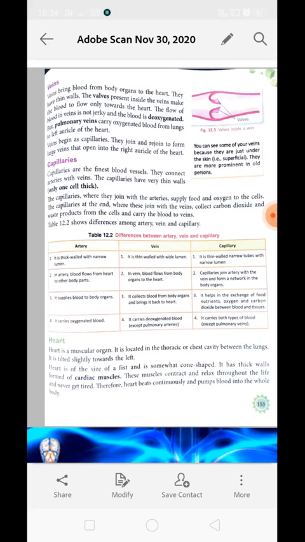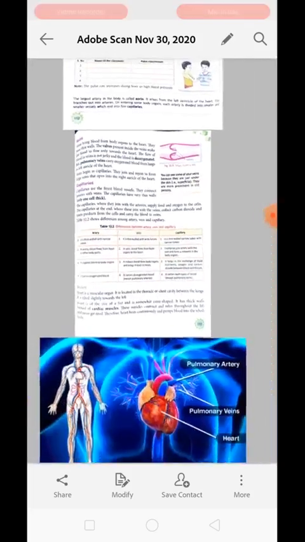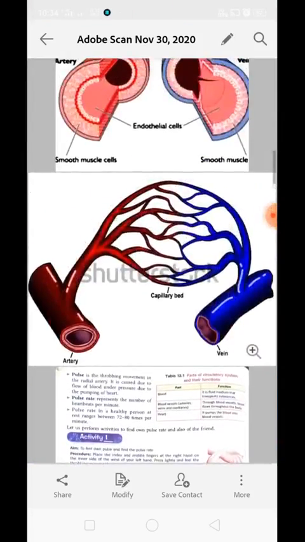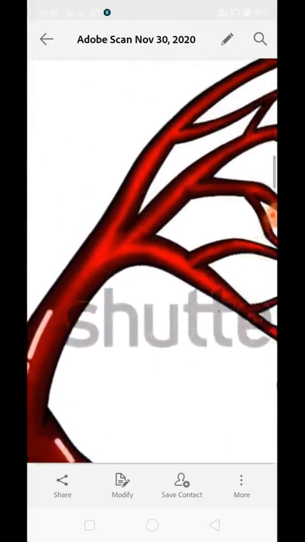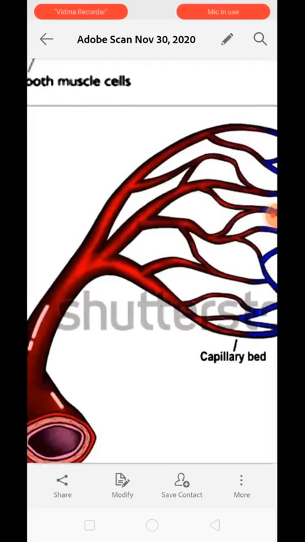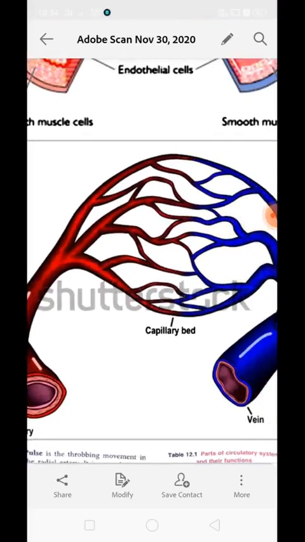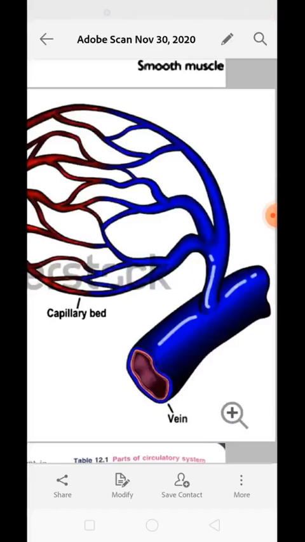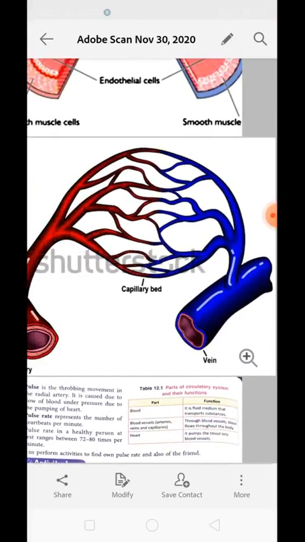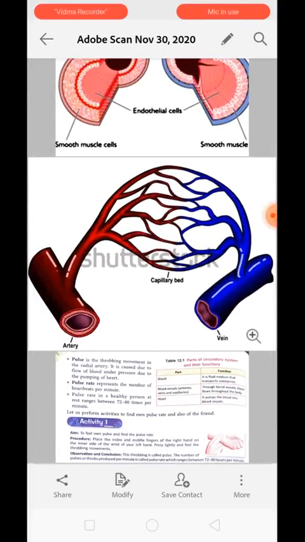The capillaries at the end where they join with veins collect carbon dioxide and waste products from the cells and carry them in the blood to the veins. You can see these are the arteries over here, the red colored ones. Now they form many branch-like structures which are part of the capillaries. Ultimately these branches get fused and form veins. In this way they are all related. Arteries form capillaries and capillaries form veins. Now clear?